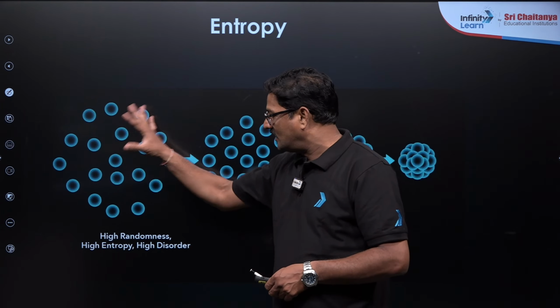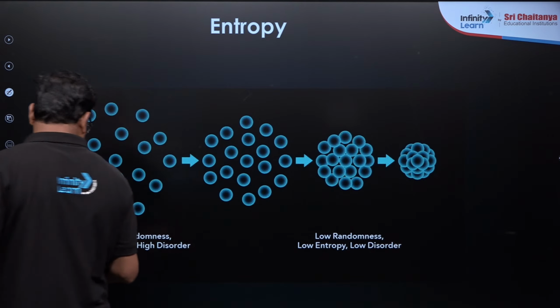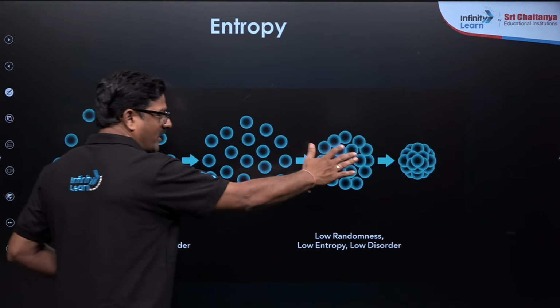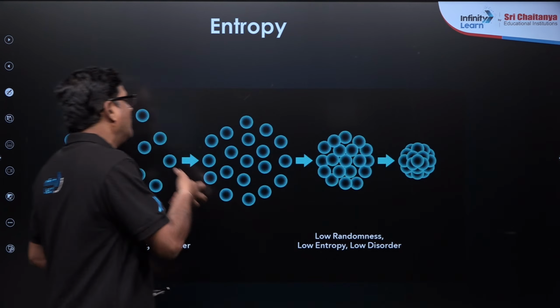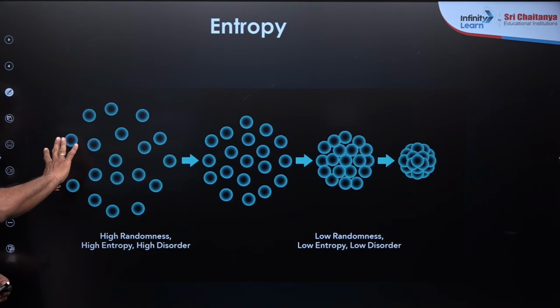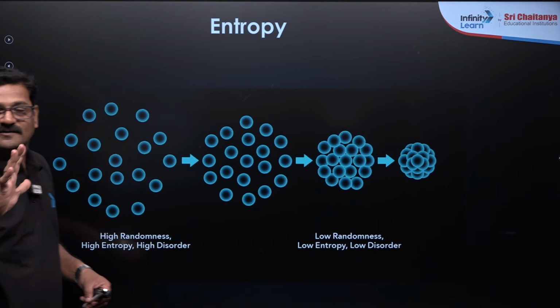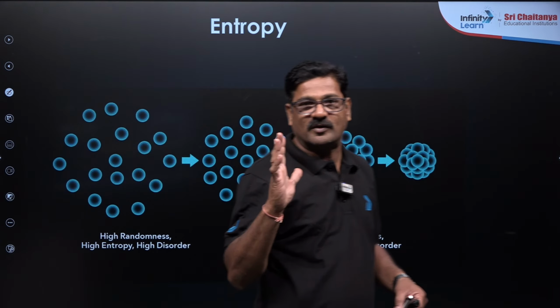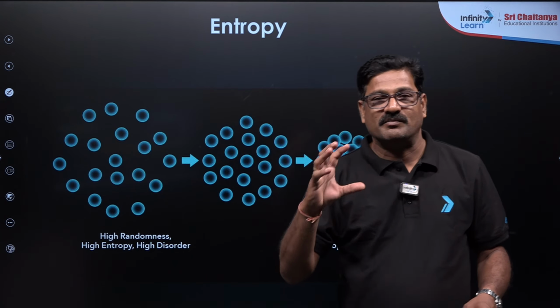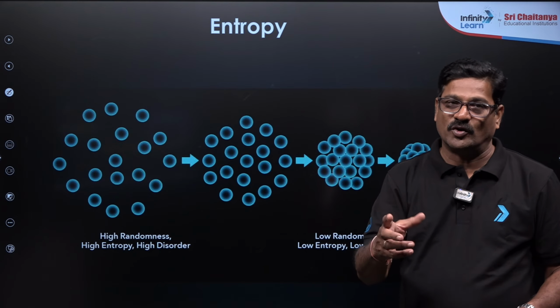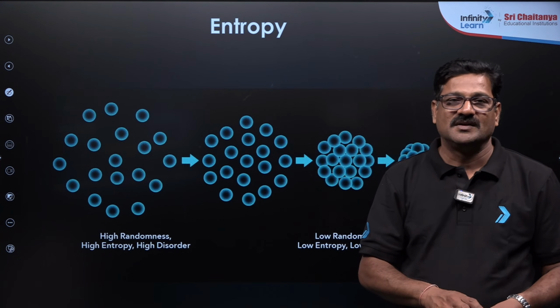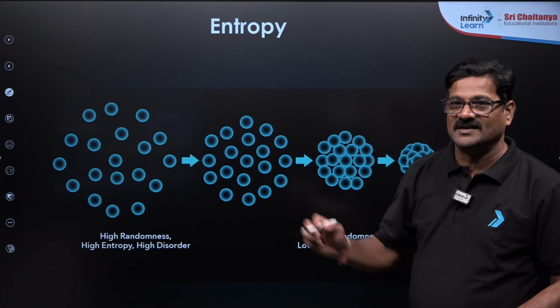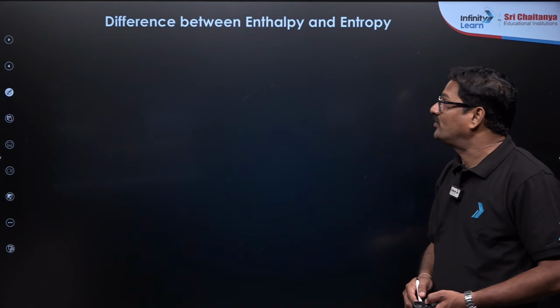So here it is random, high randomness. Here it is low randomness, organized, and here it is disorganized. So there should be a thermodynamic property which measures the degree of freedom or degree of randomness or disorderedness. That is what is called entropy.